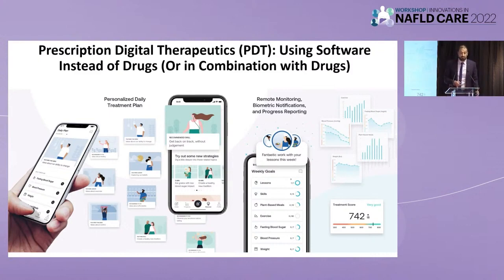This is where I see an opportunity, although we need more data, for what we call prescription digital therapeutics. These are apps that will actually meet the criteria for FDA approval in the United States, and they will require prescription by a healthcare provider. And maybe with less severe obesity, they can be sufficient to induce weight loss, but I see them also as something we use in combination with weight loss medications.